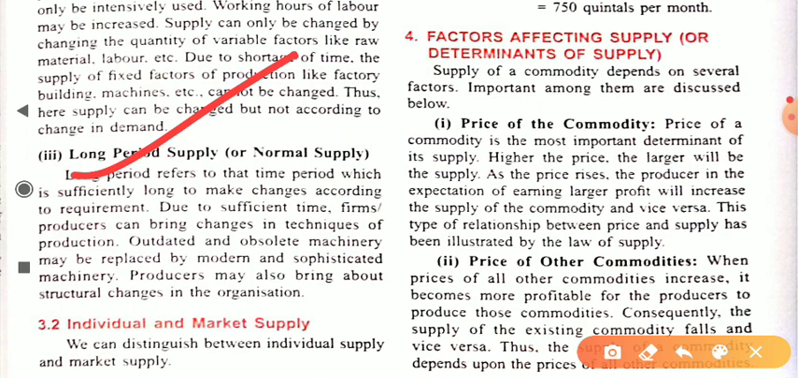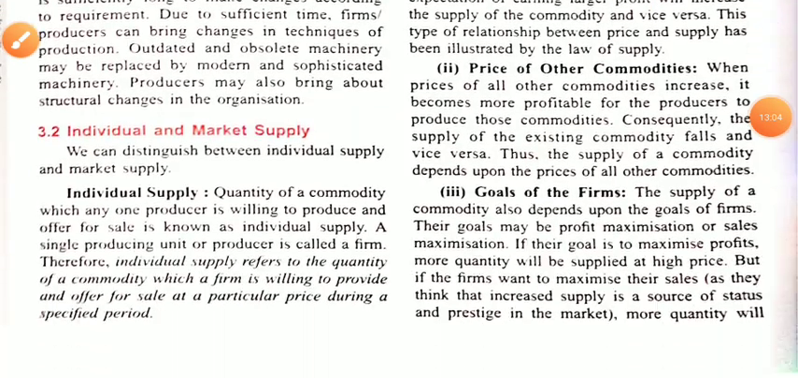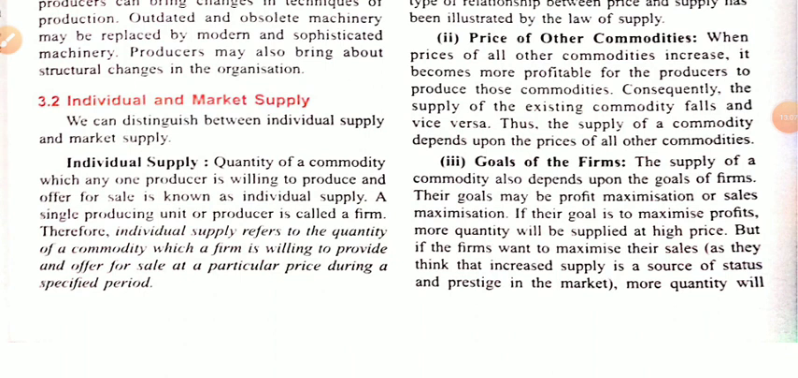Okay dear student, now let's move to our next point, which is individual and market supply. Individual supply refers to the quantity of a commodity which a firm is willing to produce and offer for sale at a particular price during a specific period. We are talking about an individual who wishes to supply any quantity of a commodity at a specific period of time or price, and it's simply known as individual supply. It represents the supply of only one firm, not the whole company or industry.